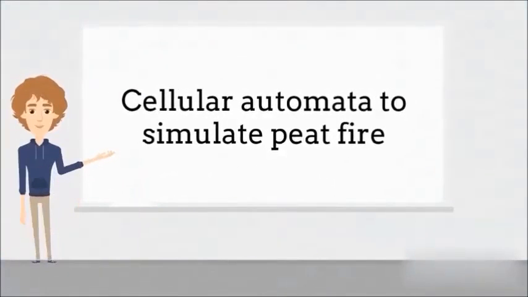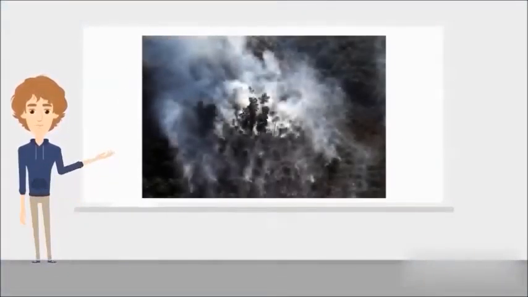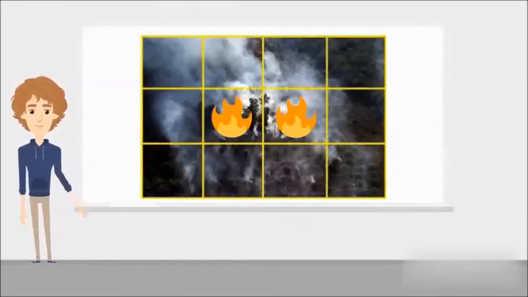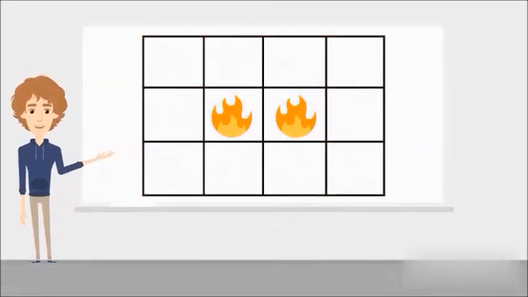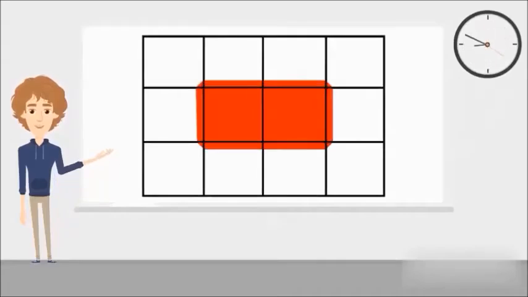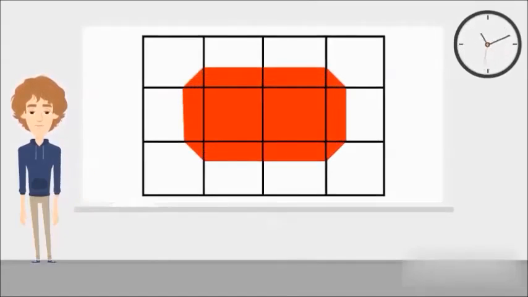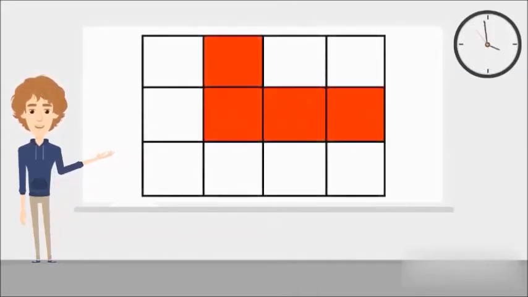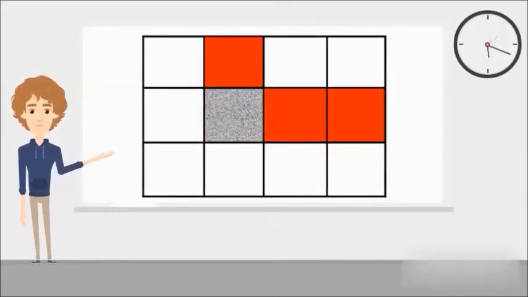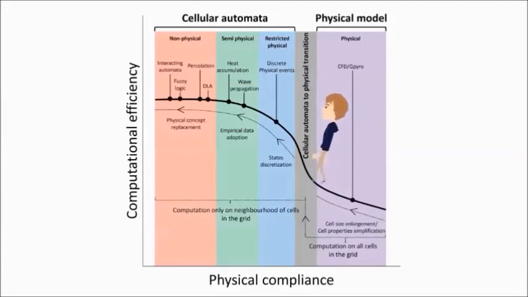To model peatland wildfires using cellular automata, the landscape is discretized, where each cell in the grid contains discrete states such as unburned and burning cells. The burning cells transfer part of their burning features to their neighbors at every discrete time step. Once the neighbors' burning features exceed a predefined threshold, their state changes with a certain probability. The burning cells become burned out after a specified time step. The usage of cellular automata increases the model's computational efficiency, which enables modeling of peatland wildfires at the field scale.